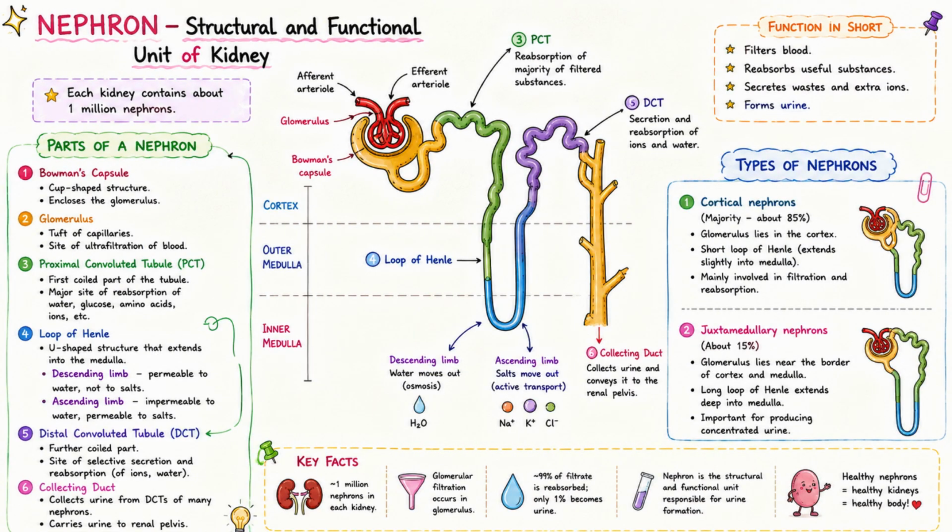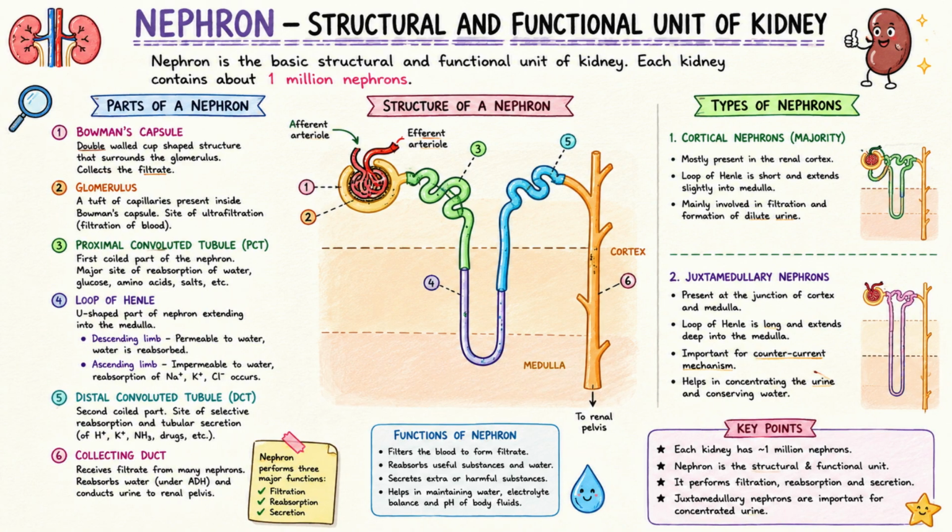The nephron is the structural and functional unit of the kidney. Each kidney contains about 1 million nephrons. The nephron has two main parts called the renal corpuscle and the renal tubule. The renal corpuscle contains the Bowman's capsule and the glomerulus. The renal tubule consists of the proximal convoluted tubule, the loop of Henle, the distal convoluted tubule, and the collecting duct. There are two types of nephrons.